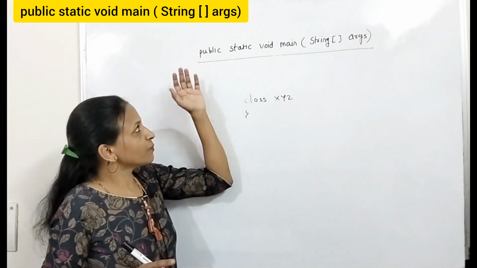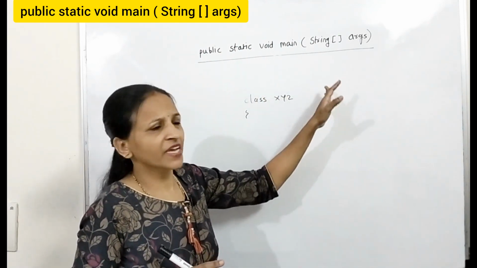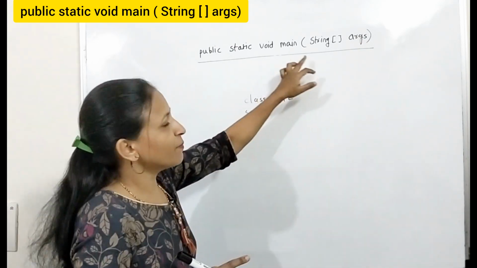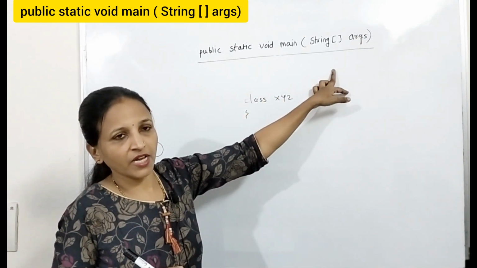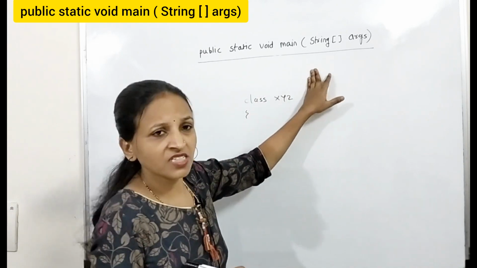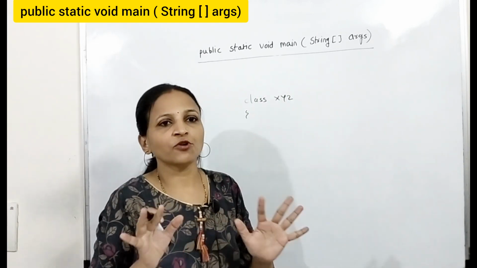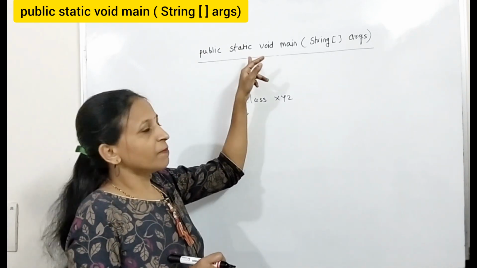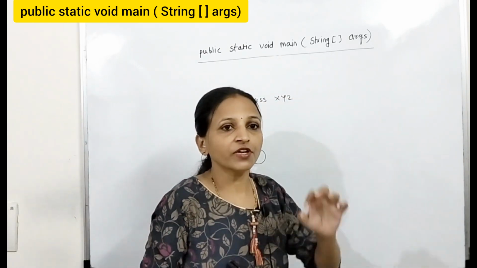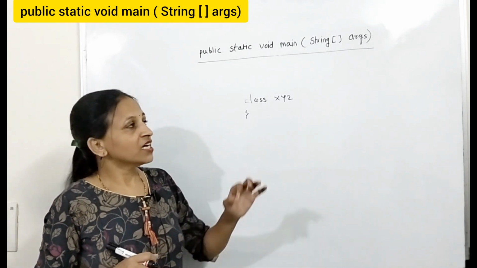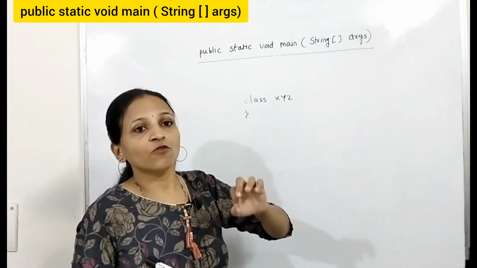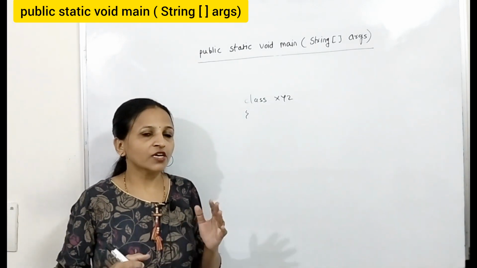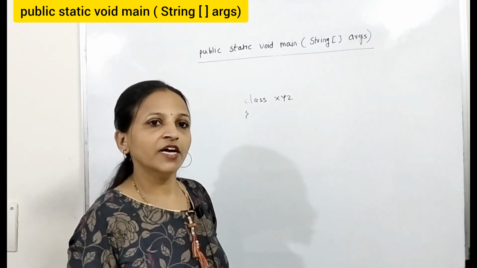Now see why we have to follow this type of prototype compulsorily. We have to write it like public static void main string array args. It is compulsory to write the main method like this. Some changes and modifications are allowed. What are those changes? I am going to explain, don't worry. But before that you must know the meaning of public, static, void, main, everything. And after that, which changes are allowed, which main method is applicable and which is not, everything I am going to discuss.